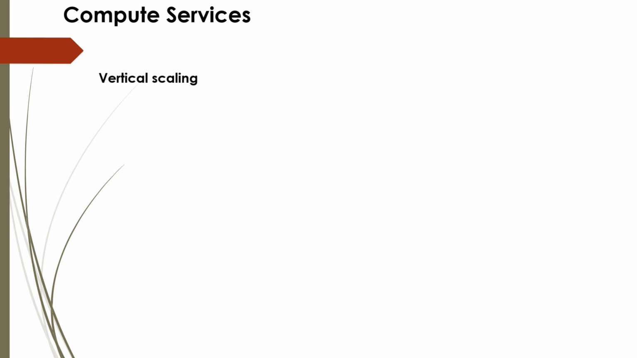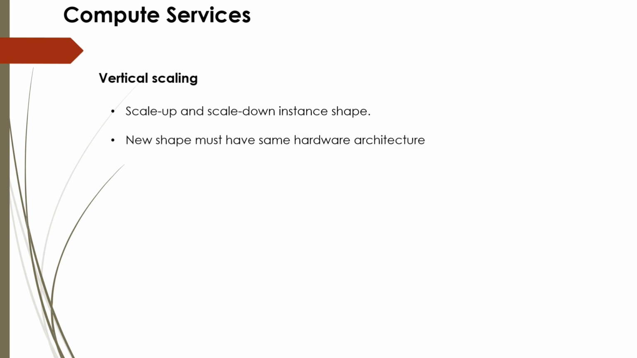Now there are two types of scaling. One is vertical scaling and another is horizontal or auto scaling. In vertical scaling, it actually refers to scaling up and scaling down the instance shape. The new shape must have the same hardware architecture as the old shape.